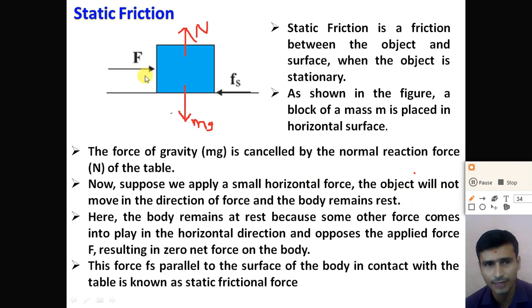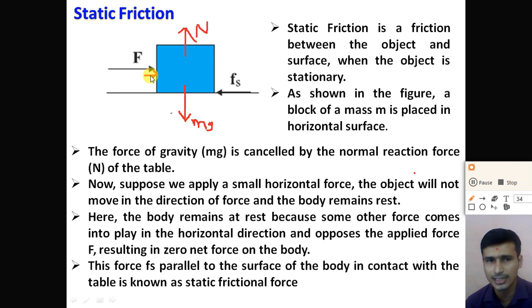By applying a small force, the object does not move in the direction of the force. But if we think about Newton's first law, if we apply a force, the object should move in the direction of the force. But here the object does not move in the direction of the force. The body remains at rest.